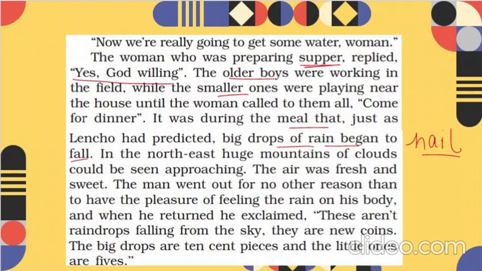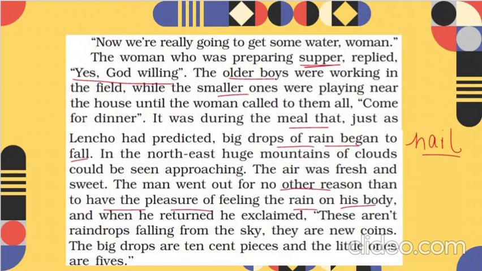So what did he do? There's a bit of comparison here. In the northeast, huge mountains of clouds could be seen approaching. So he thought that yes, it's going to rain. Then the air was fresh and sweet. The man went out for no other reason than to have the pleasure of feeling the rain on his body. So he wanted the enjoyment of the rain.